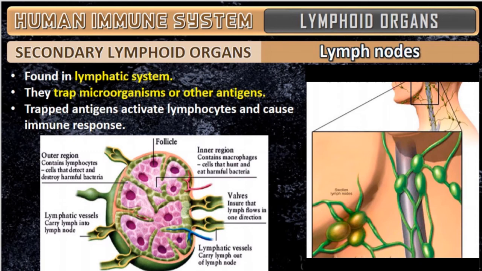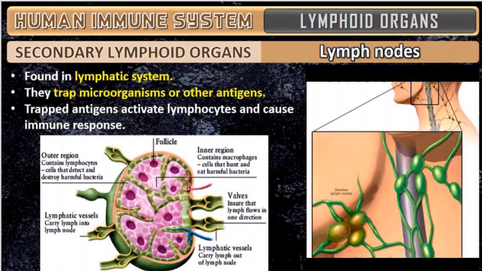So antibodies will be produced on the indication of the lymph node. As soon as lymph nodes give the signal or stimulate, immediately antibodies are produced. They fight against this antigen and they try to kill it. So that is the main activity of the lymph nodes.